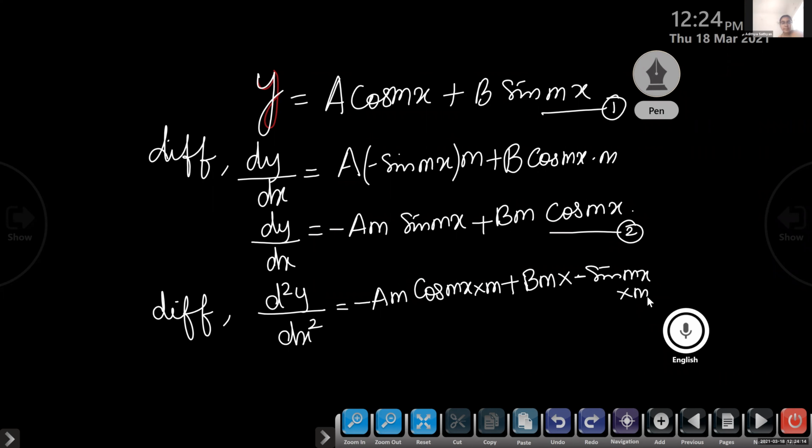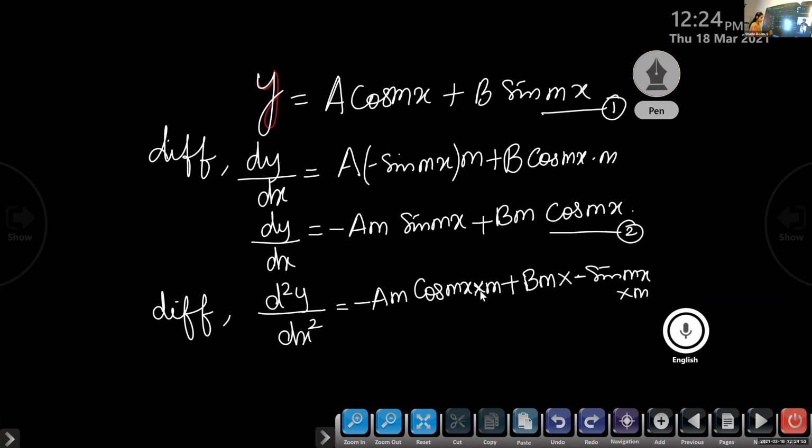Femina, you were not there in the last class, so note it. Derivative of sin x is cos x. What is the derivative of cos x? Minus sin x. That is the formula we are using here. So the derivative of sin mx is cos mx into m, the number with x, which we should write in the product. Similarly, the derivative of cos mx is minus sin mx into m.